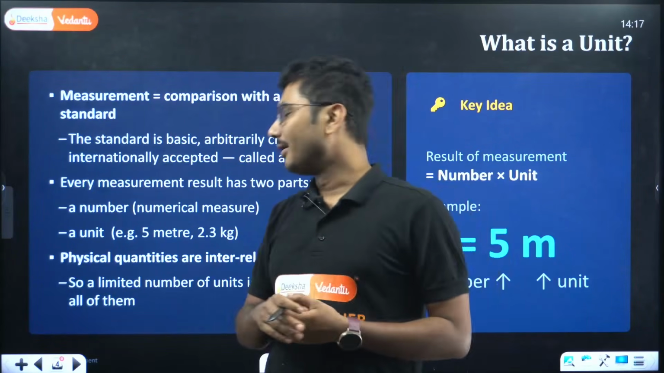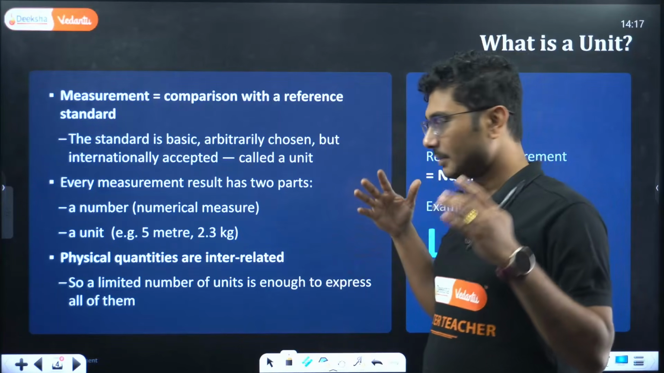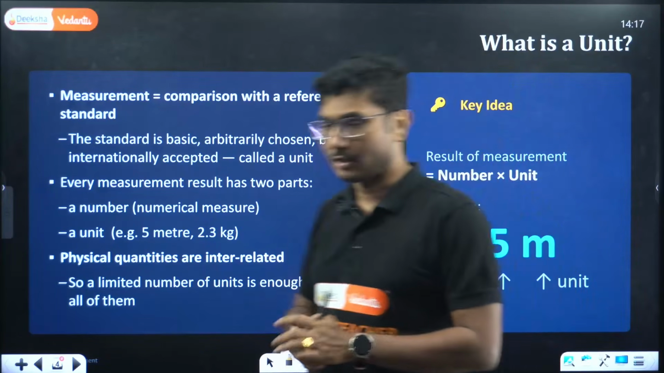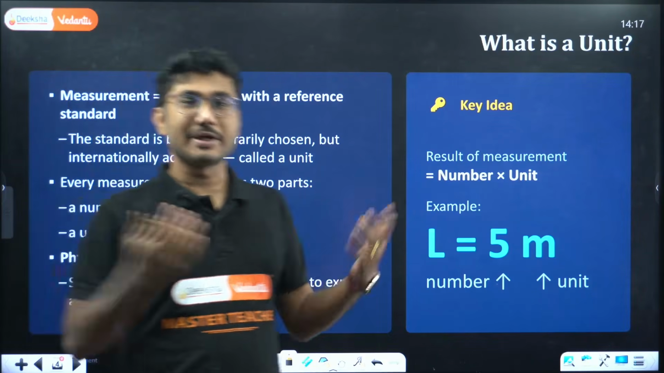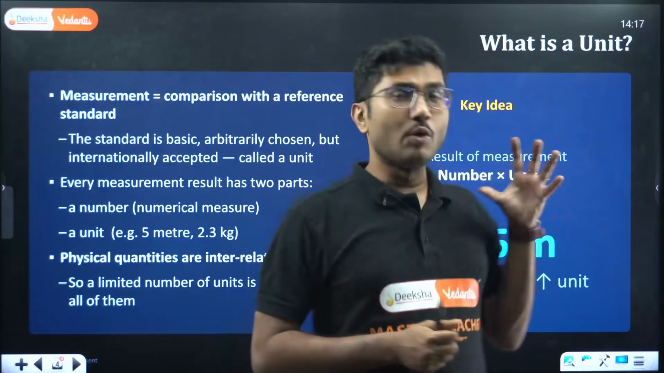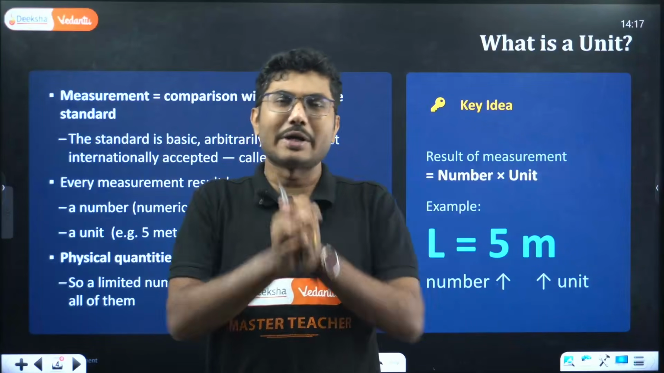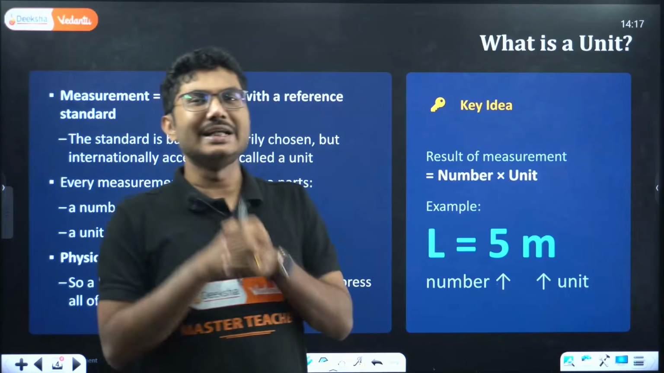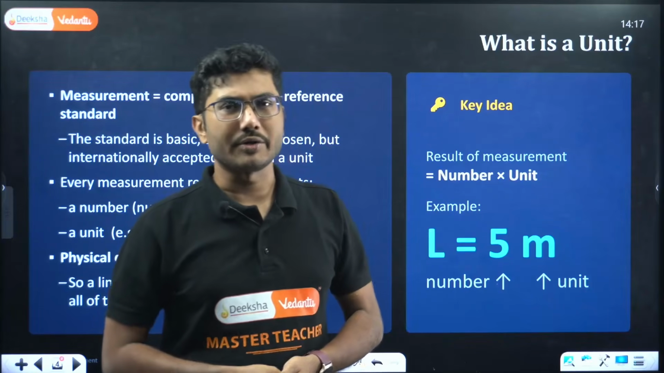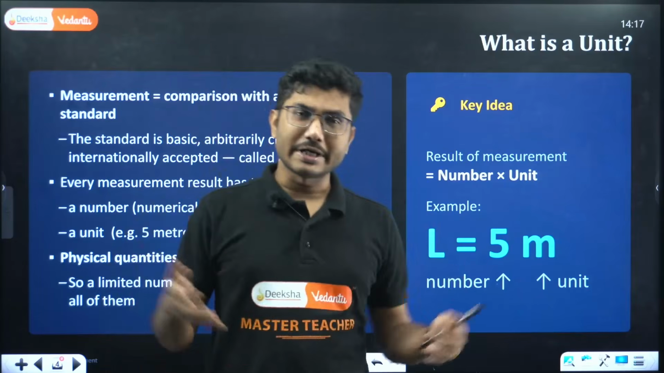Now, physical quantities basically are interrelated. Not all the physical quantities are independent from each other. If you know one quantity and another quantity, you can mix them and find a new quantity. So physical quantities are interrelated. We will see that throughout our journey, through all the chapters.